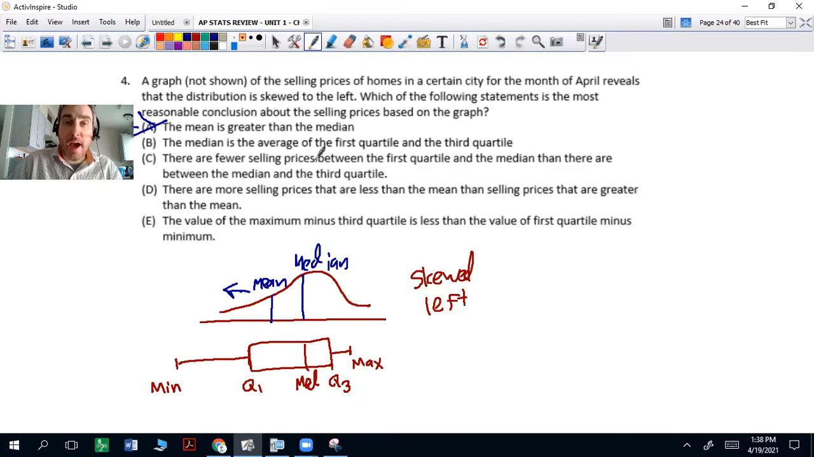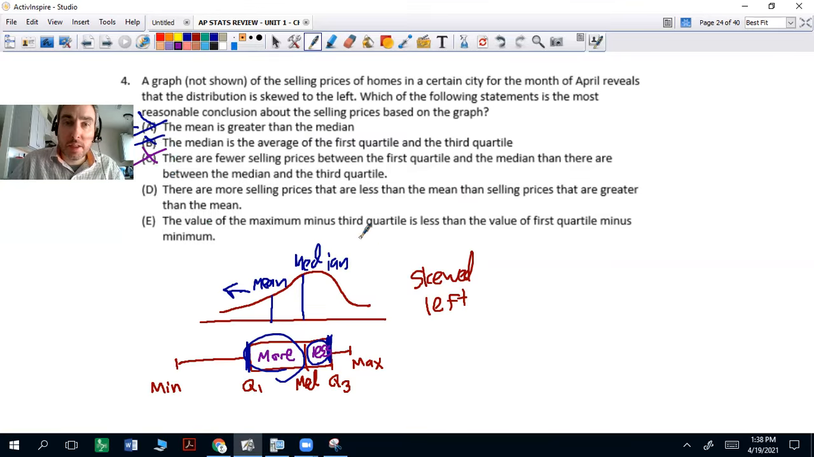The median is the average of the first quartile and third quartile. Well, look at the box plot. The median is not the average of those quartiles, because typically this might be a larger value than this one. So it's not right in the center. So it's not going to be the average. Letter C, there are fewer selling prices between the first quartile and the median than there are between the median and third quartile. Again, that's typically the opposite, all right? There's usually more here than there. So that's not going to be true.